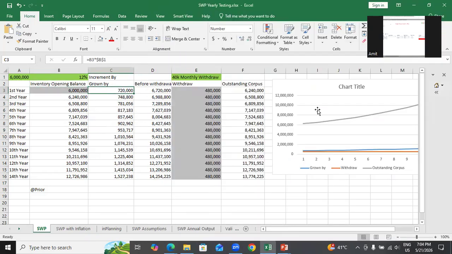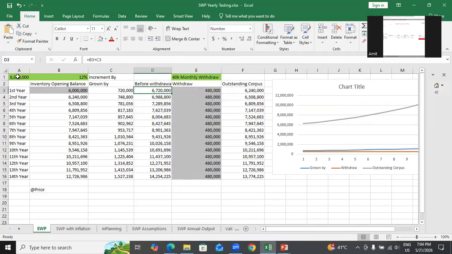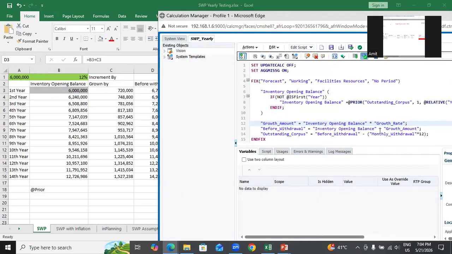You get this, right? After this, before withdrawal, how much money? Your opening inventory, isn't it, plus growth. Obviously, how much money you have in the beginning of the year plus how much money has grown by end of the year, before withdrawal. So opening inventory plus growth amount.